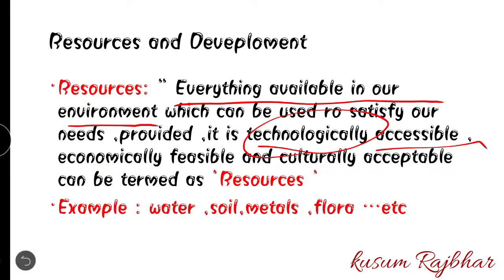Here, why are the terms technologically accessible and economically feasible used? Because resources like gold, silver, copper, and many soil resources like different types of soils need technology to harness them and bring them to the final level so that we can utilize them. Suppose the gold jewelry we are wearing is not available ready-made in the environment or on the earth.